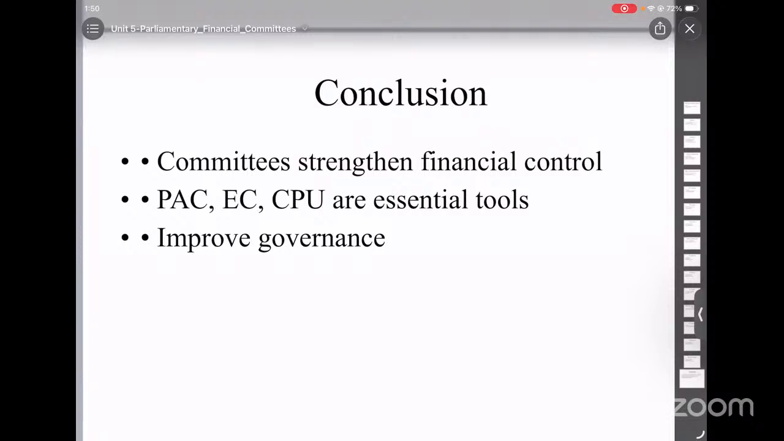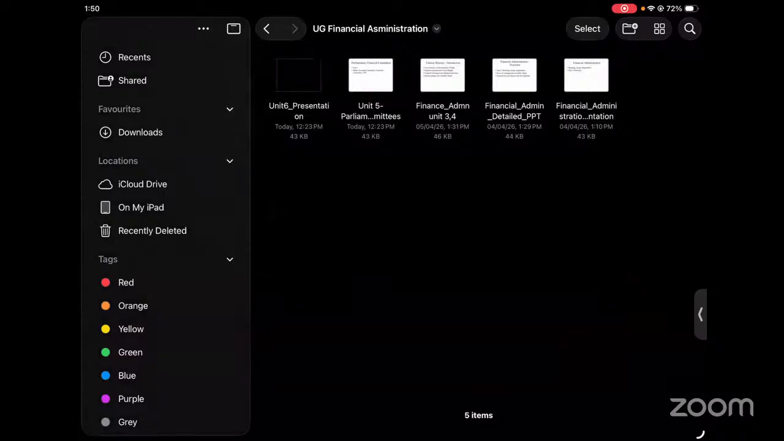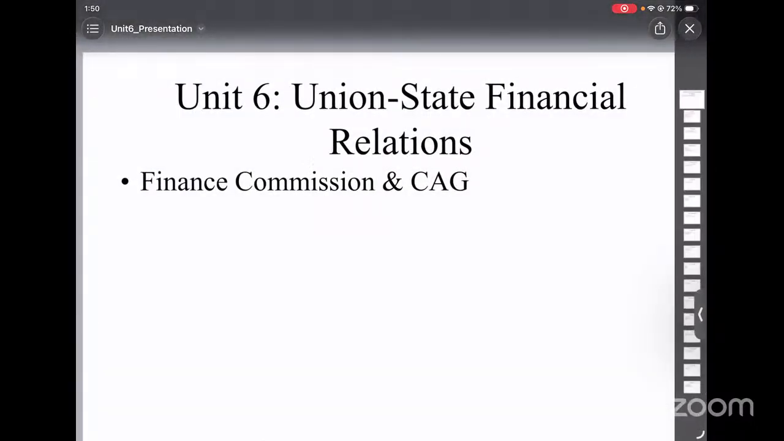So now let's look into Unit 6. In this unit, you'll be able to understand how the money is shared between the center and the states. Unit 6 is about union state financial relations, and we will also look into the Finance Commission and the Comptroller and Auditor General.